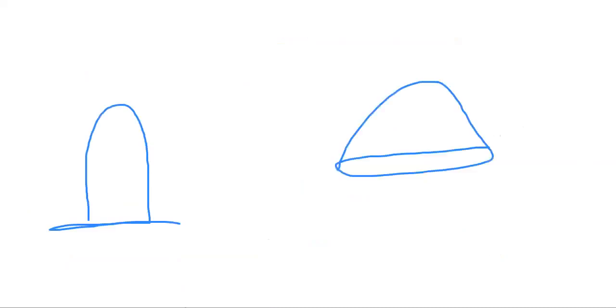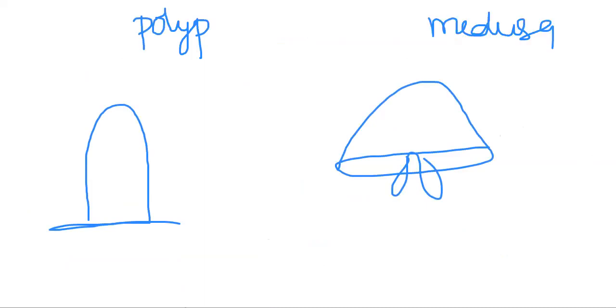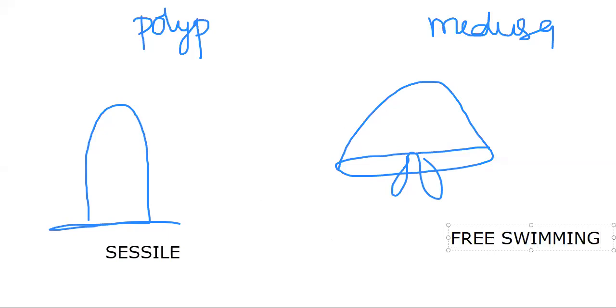The phylum Cnidaria is basically available in two forms: polyp form and Medusa form. Let me introduce the two forms to you. How do we define the polyp form? The polyp form is sessile, that means stationary, sedentary, attached to the substratum. The Medusa form is a free swimming form, that means it can swim in the water.